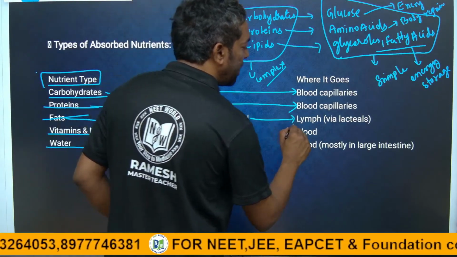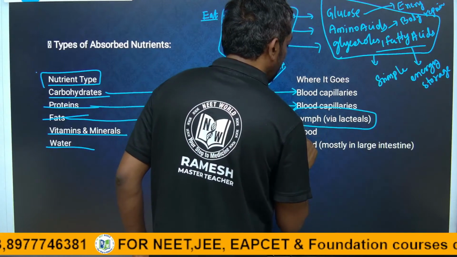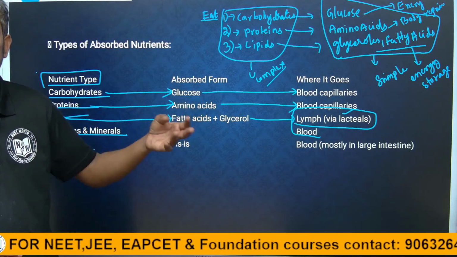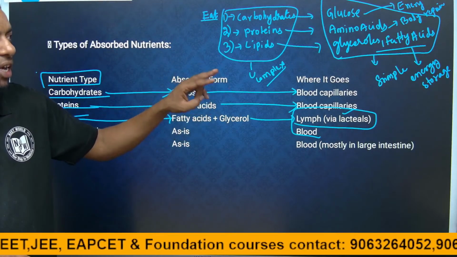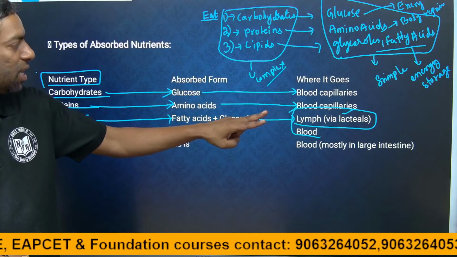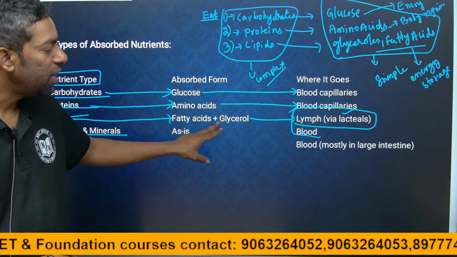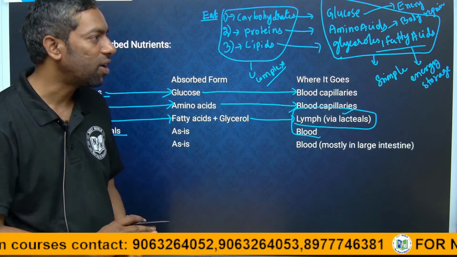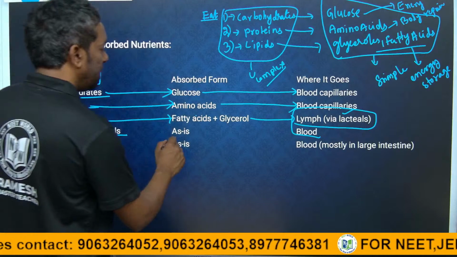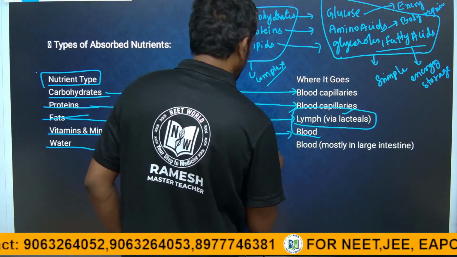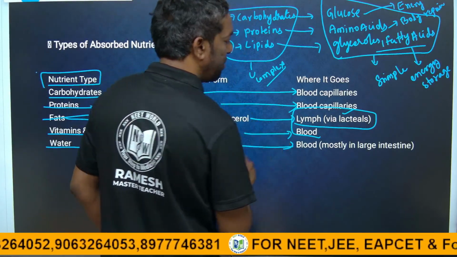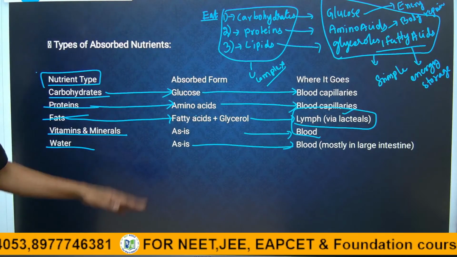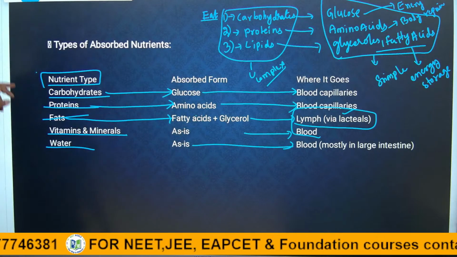They are absorbed in the lymph, which we call lacteals. Glucose and amino acids are absorbed in the blood, but lipids turn into glycerols and are absorbed in the lymph or lacteals. Minerals are absorbed in the blood and water is also absorbed in the blood. Only fats are absorbed in the lymph.